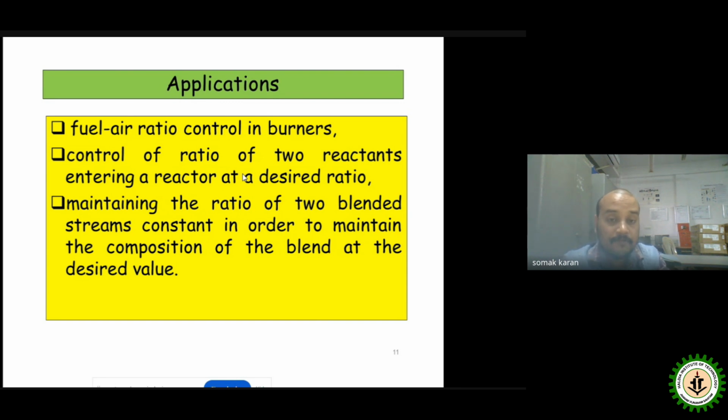Maintaining the ratio of two blended streams constant, in order to keep the composition of the blend at the desired value, is another application where the ratio controller plays an important role.